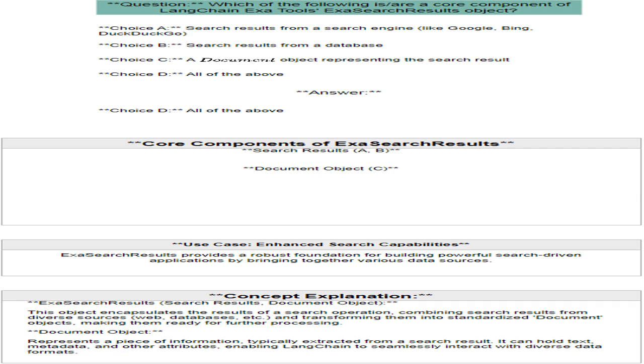The flow of control starts with a search operation that generates raw search results. These results are then passed to ExaSearch results, which processes and transforms them into document objects. These standardized documents can be further utilized by other LangChain tools or applications. ExaSearch results enables the creation of powerful search-driven applications by providing a unified and standardized approach to managing and processing search results from diverse sources, ultimately enhancing the overall search experience.